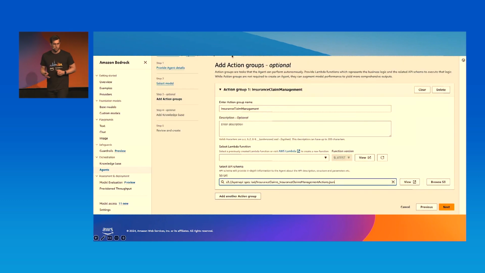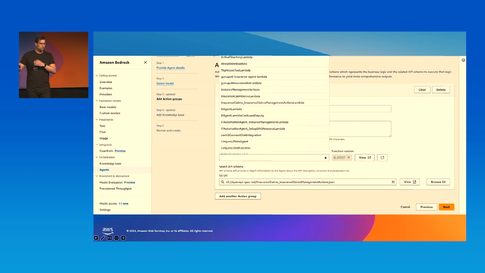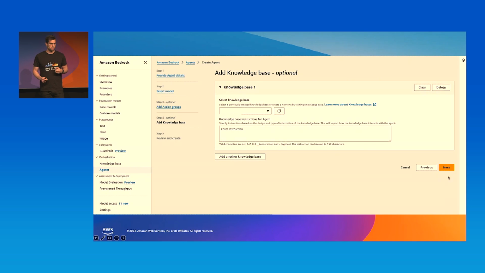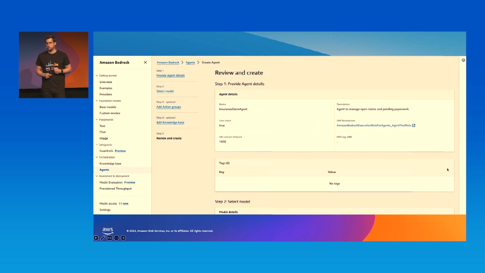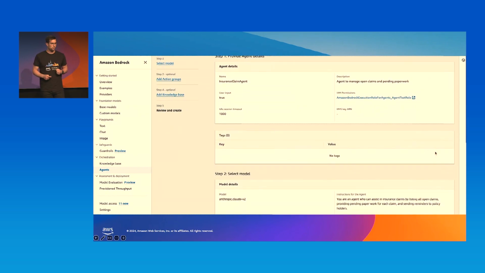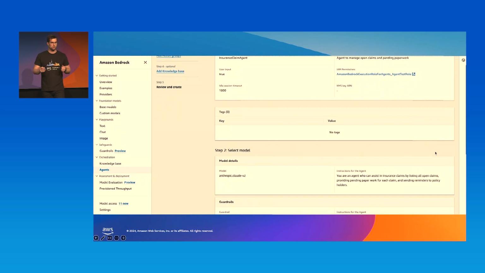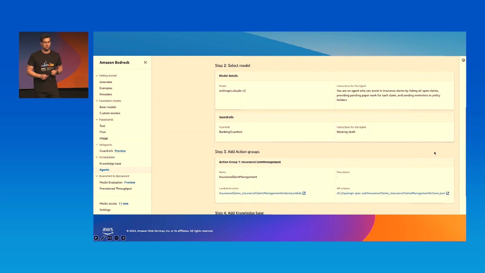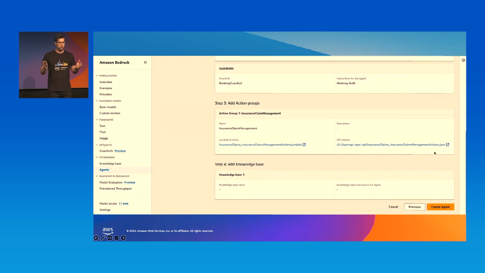Then, as a next step, we have implemented that in the Lambda function, so we select it here in the drop-down menu. Now we have the API schema and a Lambda function for our action groups. Optionally, we could add the knowledge bases. We're going to skip that. And then you have that review page. So we review our settings, what we chose, what we did. And if we are satisfied, we click on Create Agent. And once it's created, we are ready to interact with it.